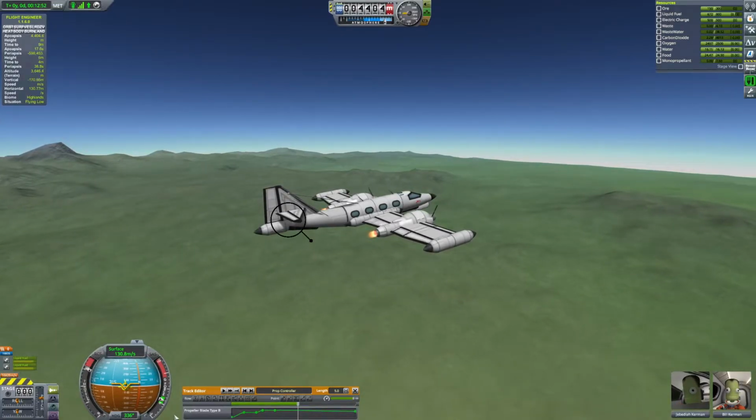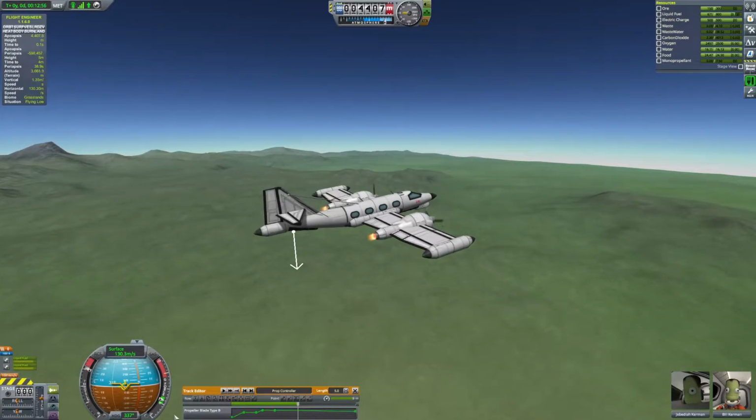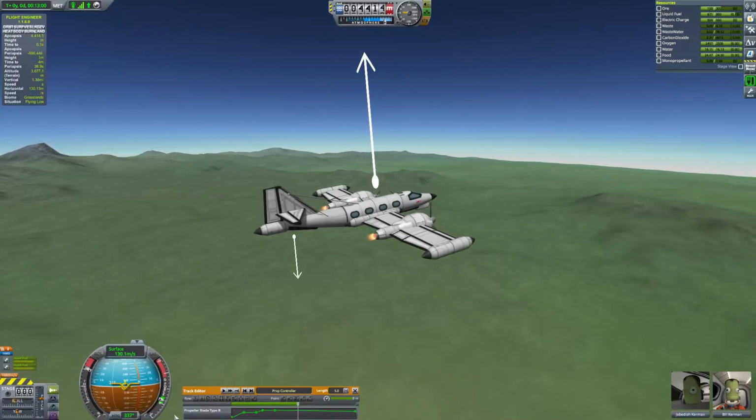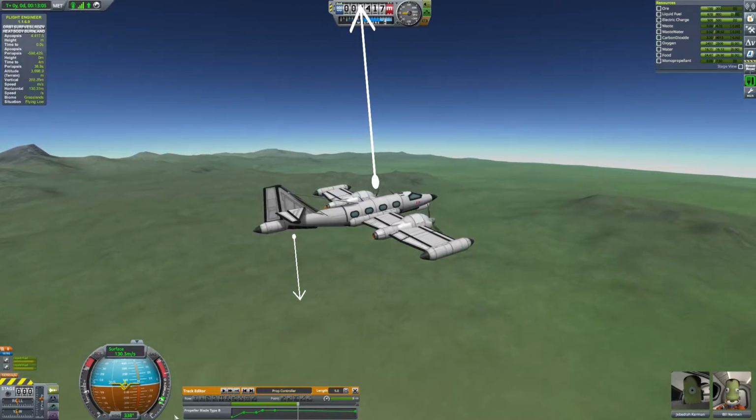With the weight shifted forward, making the aircraft nose-heavy, you can see that the elevator is deflected up. It's having to make extra downforce just to hold up the weight of the nose, which is trying to drop, to keep the plane flying level. This, of course, means the wings have to work harder to generate more lift to hold up that downforce, which results in more drag and slows the cruise speed.